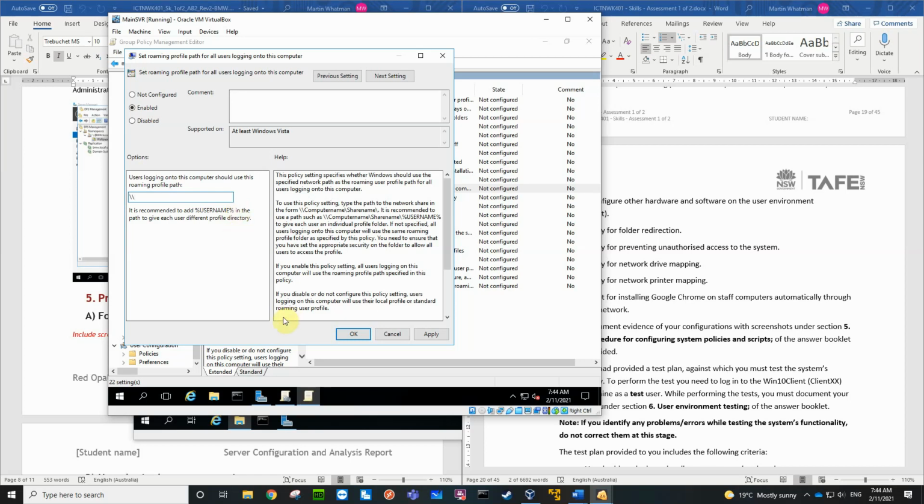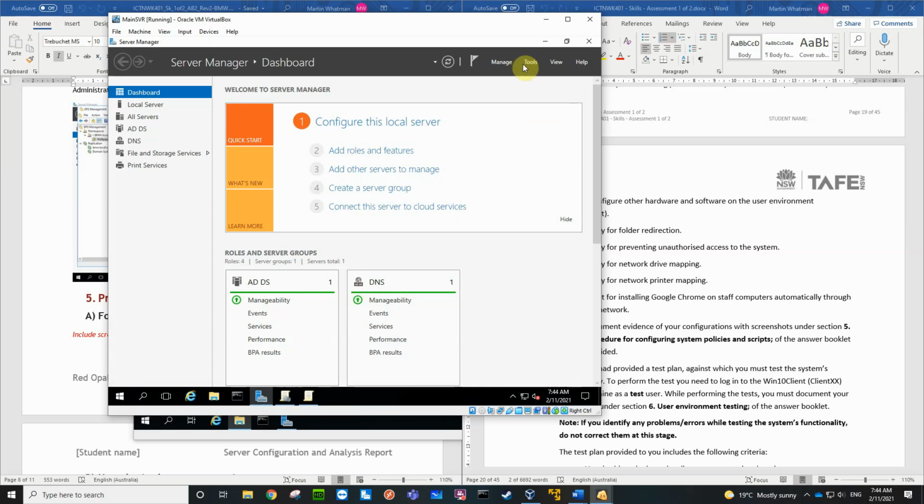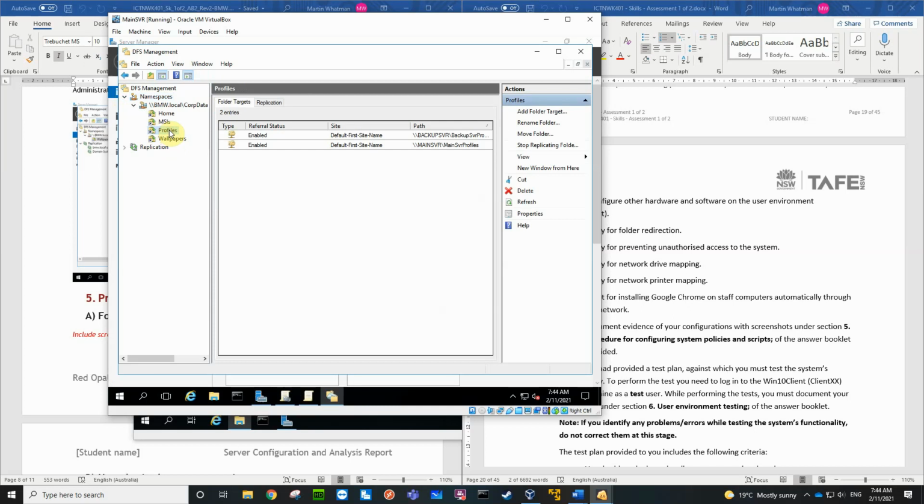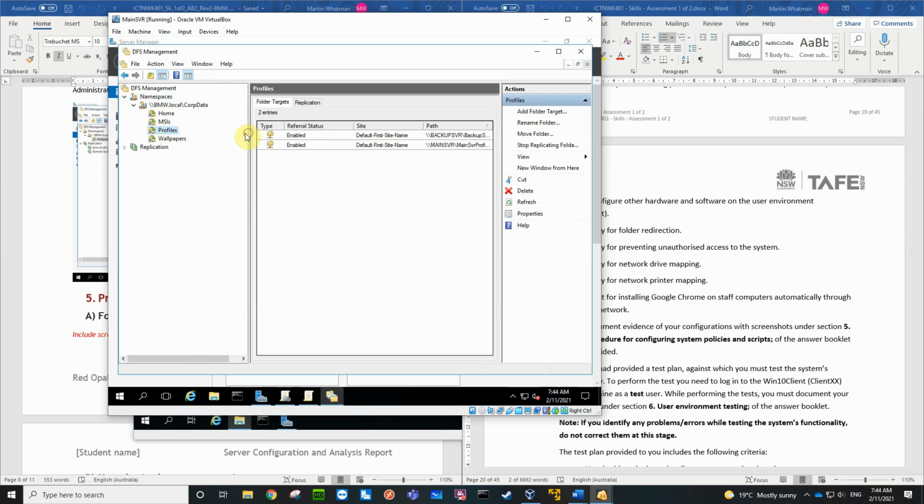/domain name, and if you can't remember it, honestly, the easiest thing to do is to go back into your DFS management, expand out your namespace, and I want to put my profiles there. Okay, so what it's going to be is, can I copy that? It's going to be /bmw.local /corp data /profiles. That's what it's going to be.